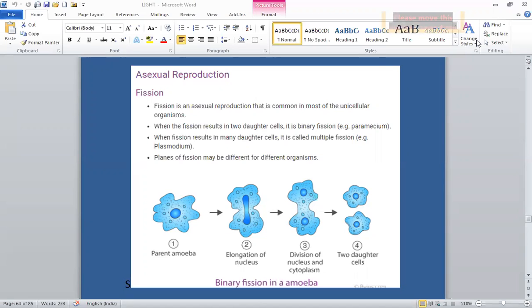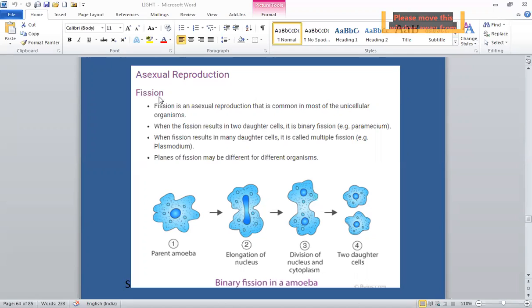Asexual reproduction is a usual mode of reproduction found in single organisms. It occurs by fission, budding, fragmentation, regeneration, spore formation, and vegetative reproduction. First of all, we'll study fission. As you can see on the screen, what is fission?